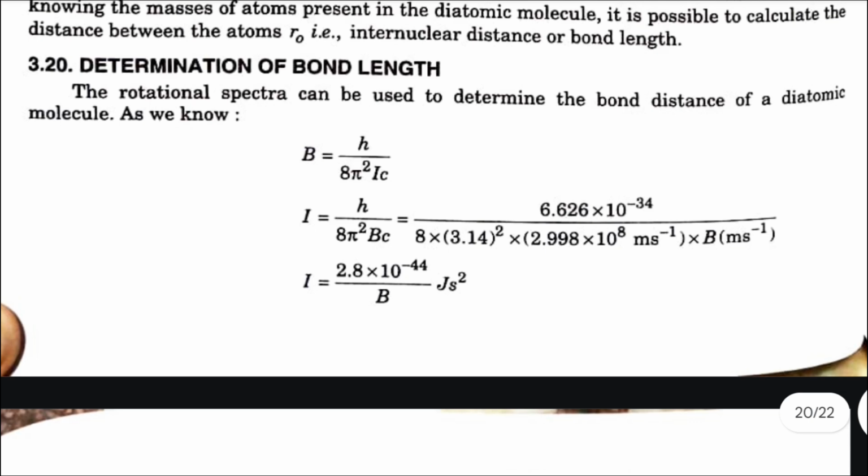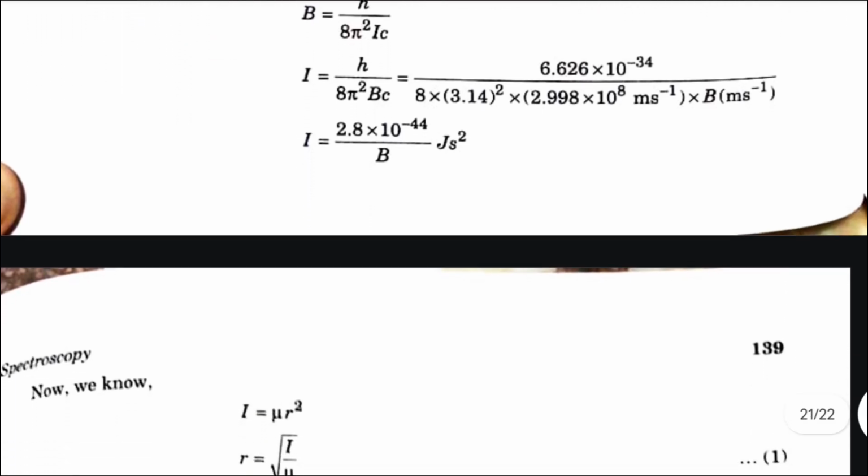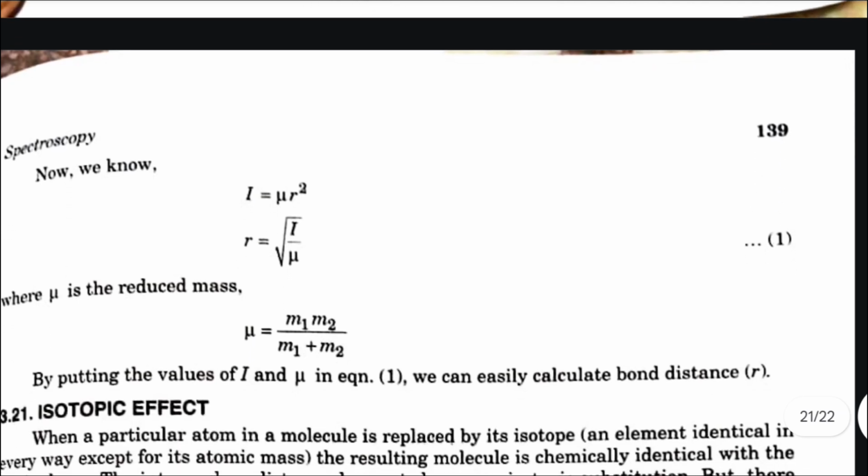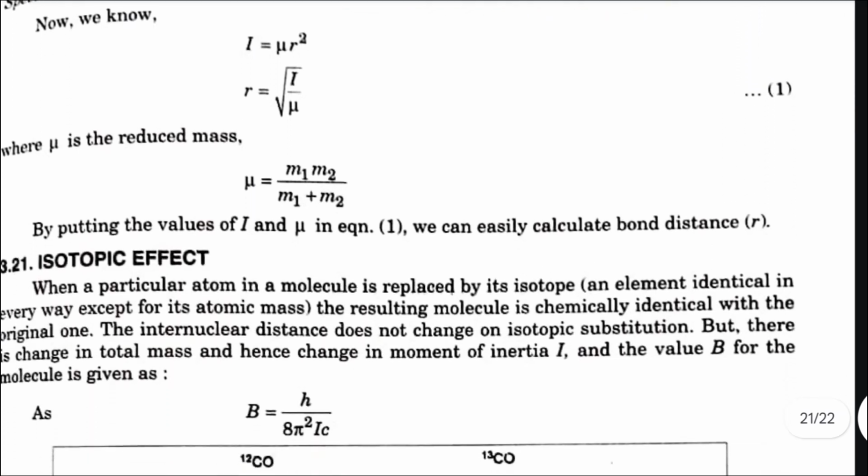3.20 Determination of bond length. The rotational spectra can be used to determine the bond distance of a diatomic molecule, as we know B is equal to h by 8 pi square I c. So, from here I is equal to mu r square and r is equal to under root I by mu.